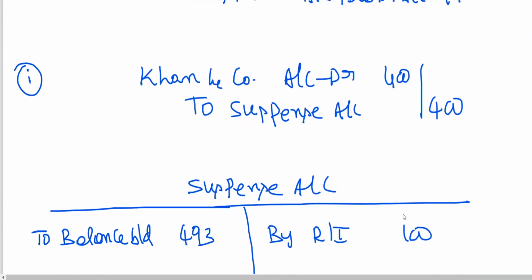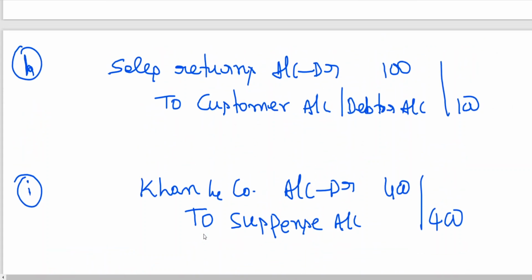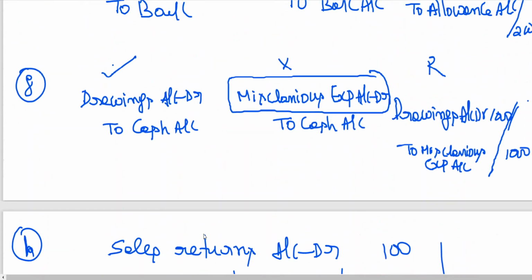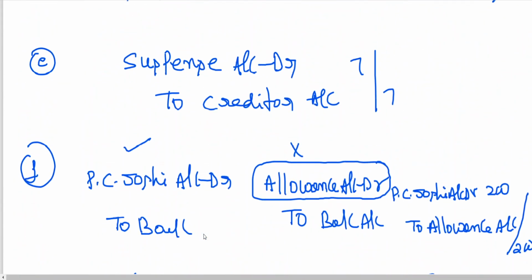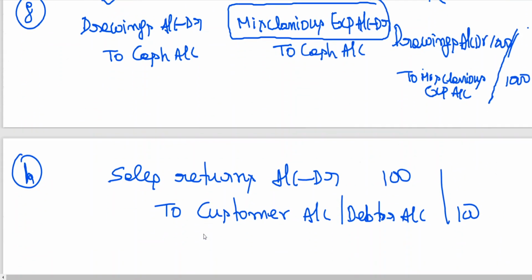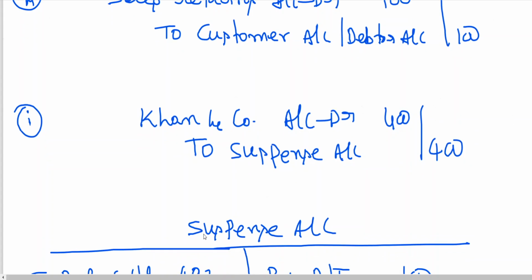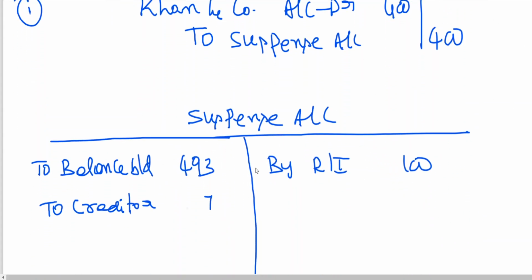So suspense account to create are 7 rupees. Okay. Now then after that, here no suspense, F no suspense, G no suspense, H no suspense, I suspense. Khan and Co account data to suspense. That means suspense account is to be created is 400 by Khan. Now you can see suspense account has been closed.